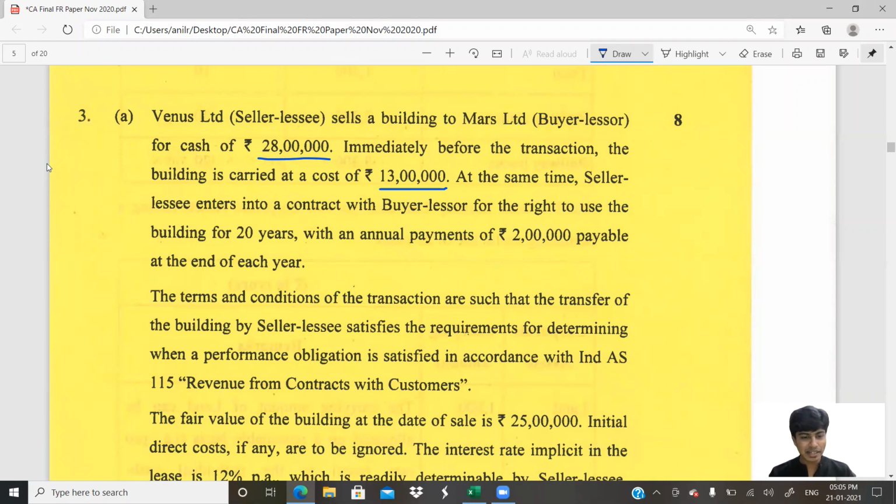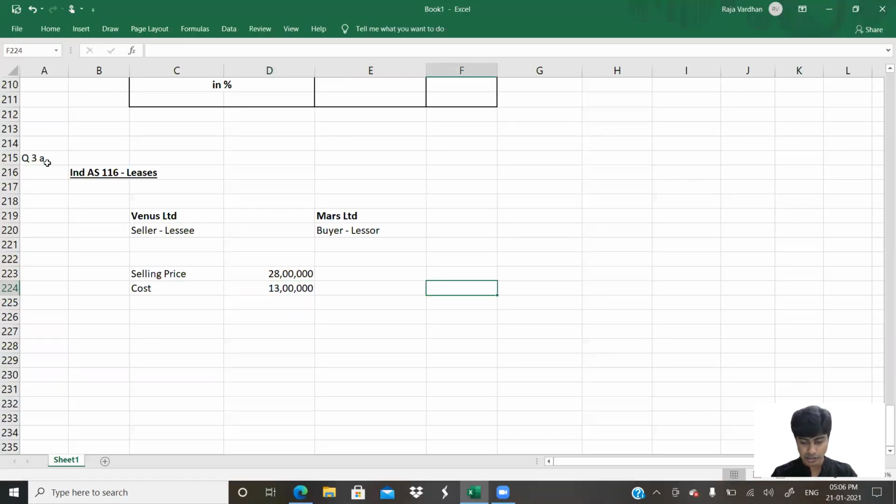At the same time, seller lessee enters into a contract with buyer lessee. This is the lease back part that they mentioned. Right to use the asset, whatever is sold, has been transferred back. So for how long? For 20 years. Lease term is 20 years. So what exactly is lease term? 20 years. I would put that here, or I can write it a little below. Lease term 20 years.